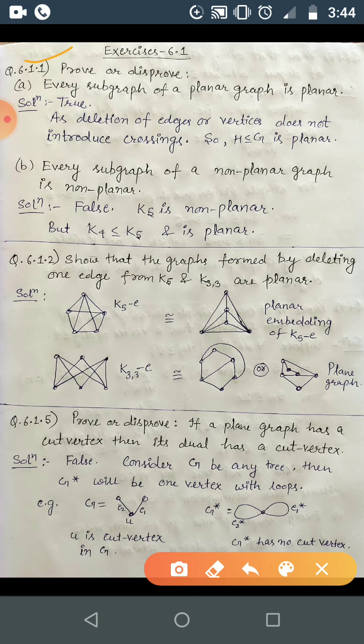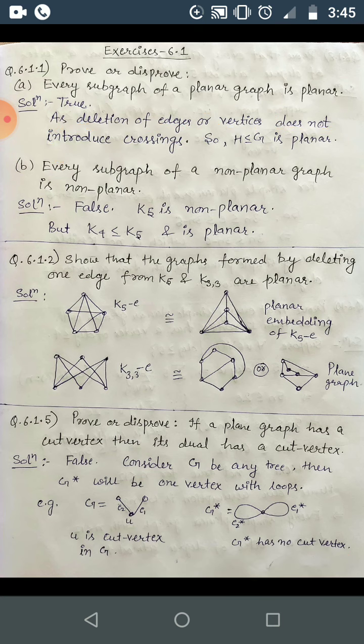So is it true? Obviously it is true, because if you delete some vertices, then it will not be adding any crossing. Correct, and if you delete any edges, then it will also not be adding any crossing. So a subgraph we can get just by deleting some vertices or edges. As deletion of these edges or vertices doesn't introduce any edge crossing, that's why every subgraph becomes